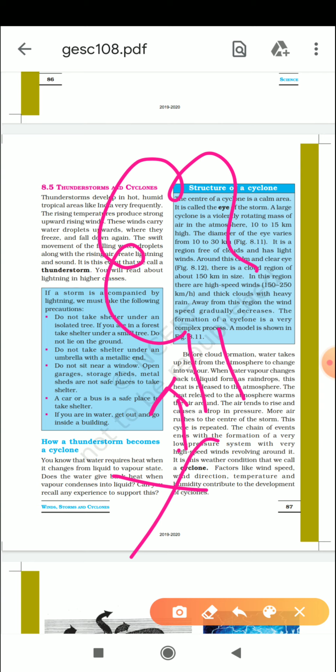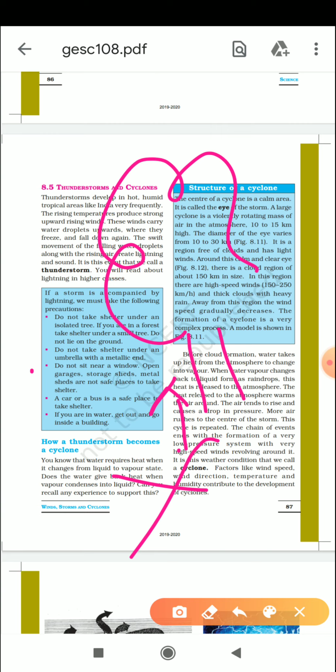Fine. The second thing is do not take shelter under an umbrella with a metallic rod. As you all know, metal is a very good conductor, so it can easily pass the current. So do not take shelter under an umbrella when there is lightning outside. Then open garages, storage sheds and metal sheds are not safe places to take shelter. As you know, metals are good conductors, so definitely this is not a good idea.